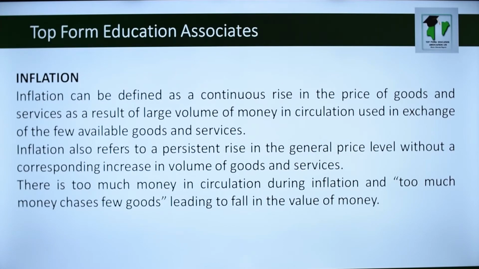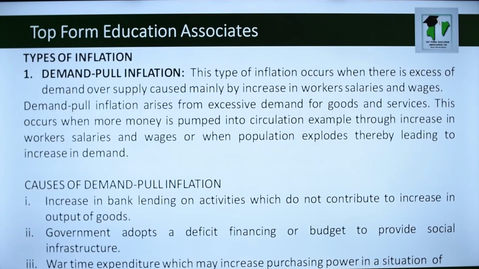Because once you have supply being less than demand, prices will rise. That's why we have inflation, because there is too much money in circulation, but the goods are not commensurate. The production of goods and services does not respond to the increase in money.